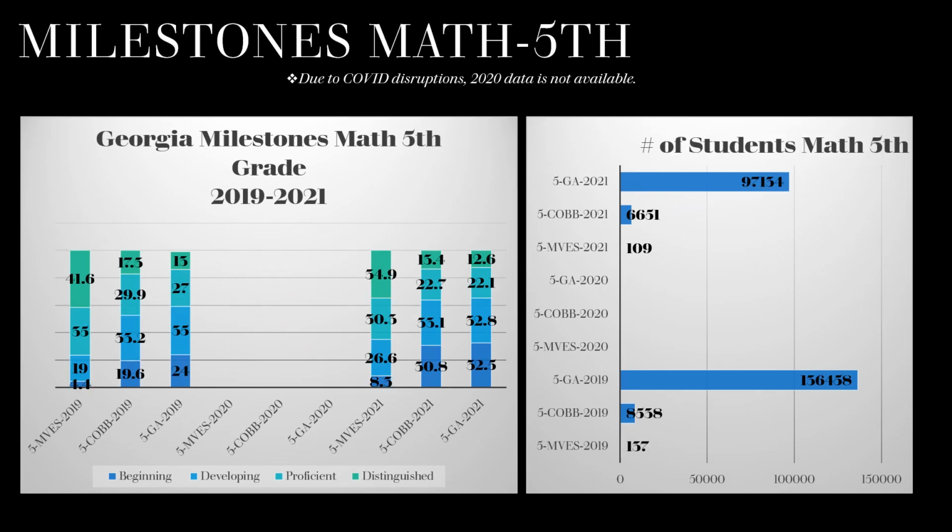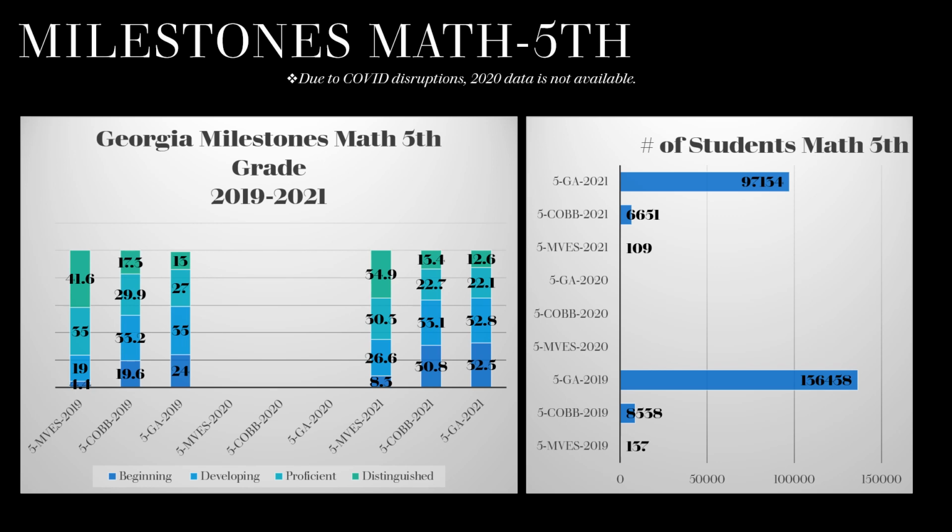And finally, the Georgia Milestones Math for 5th grade. Just like 3rd and 4th grade, Mountain View Elementary School scores higher than the county and the state in 2019 and also again in 2021.